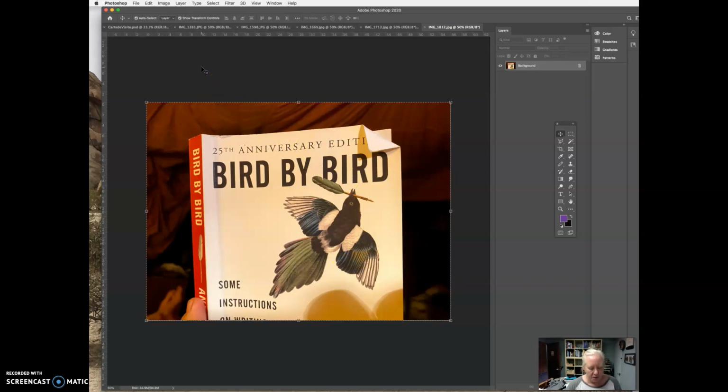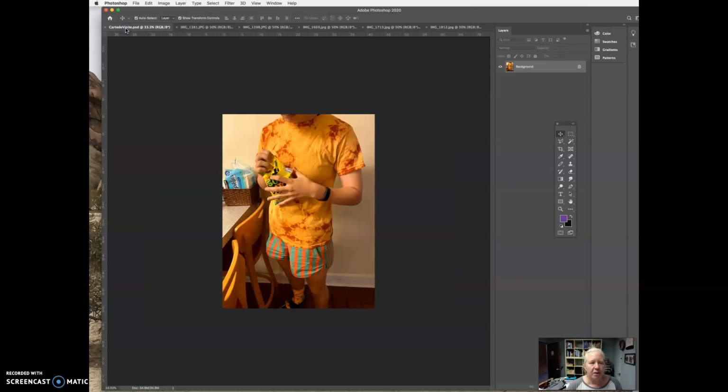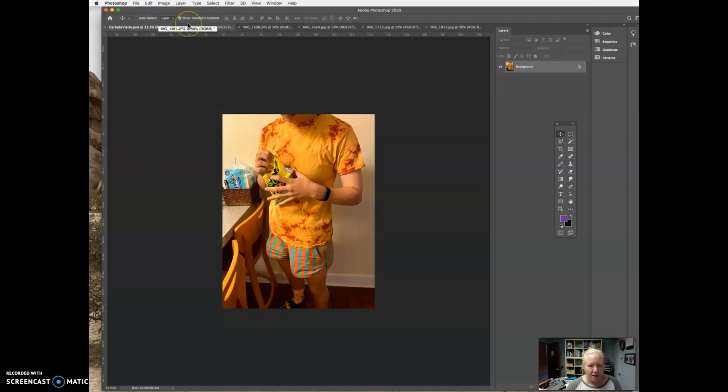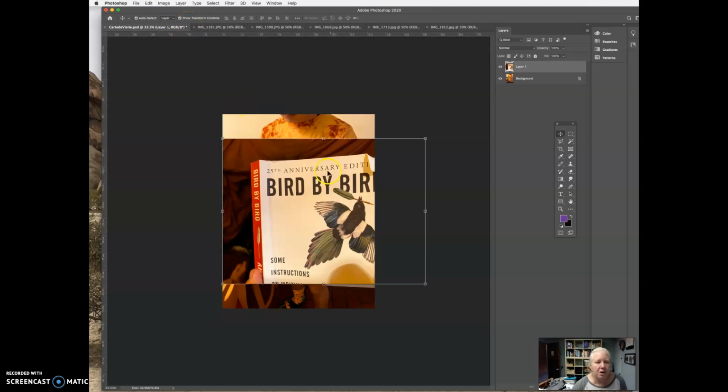And then I'm going to copy, right? Command C. I'm going to copy that guy. And now I'm going to go back over to my main Photoshop document where I'm going to paste. So Edit, Paste. Notice the shortcut. You probably all know this. Command V. By default, Photoshop creates a layer every time you paste. So I'm going to say great. It's not going to let me do anything until I get rid of these things, which basically I just have to hit enter. I say okay, yes, I'm done with that one.